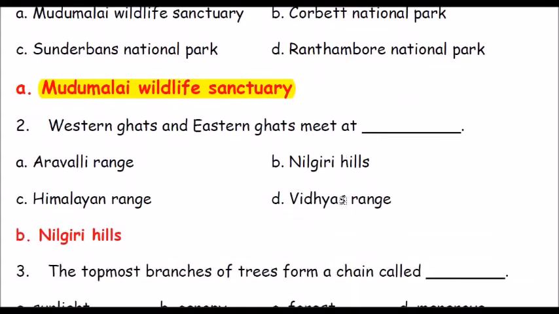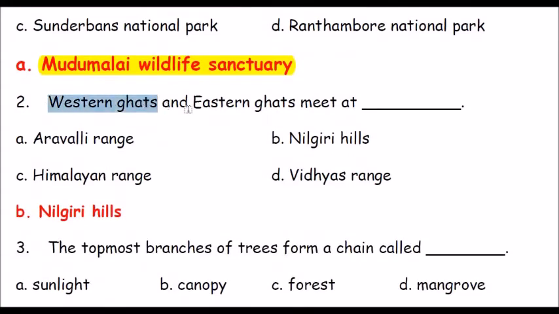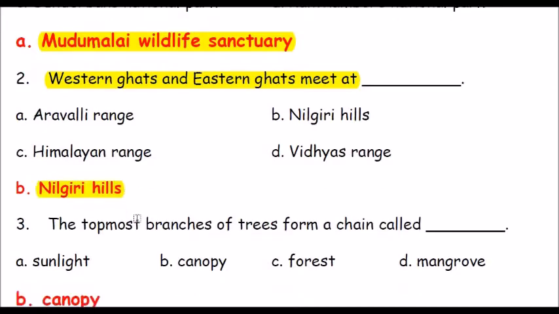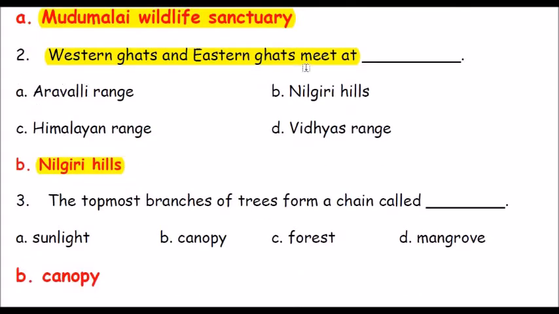Question number 2. Western Ghats and Eastern Ghats meet at dash. Options are Aravalli Range, Nilgiri Hills, Himalayan Range, Vindhyas Range. The answer is Nilgiri Hills. Western Ghats and Eastern Ghats meet at the Nilgiri Hills.